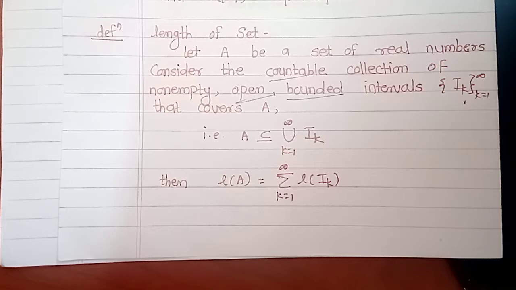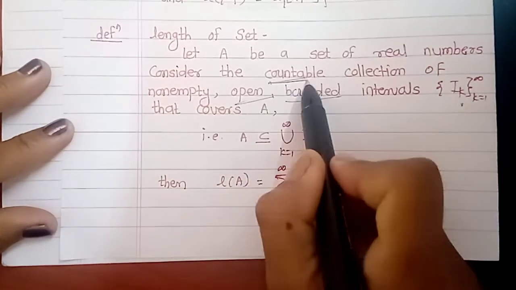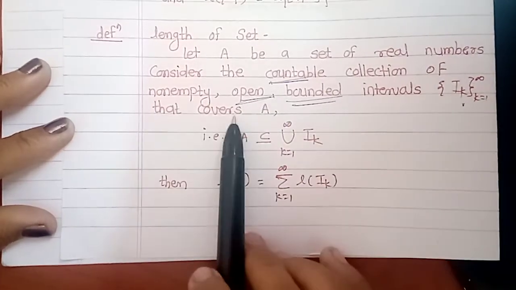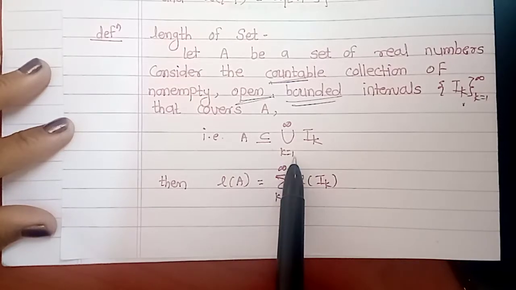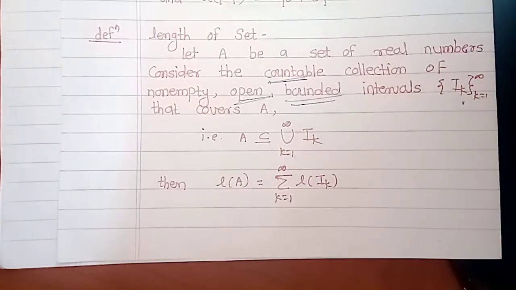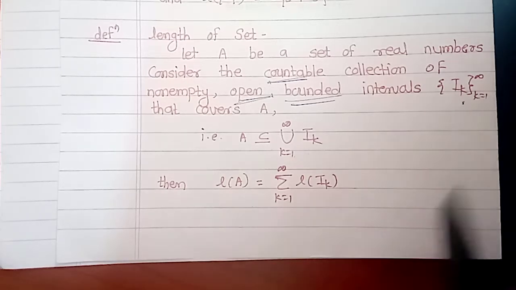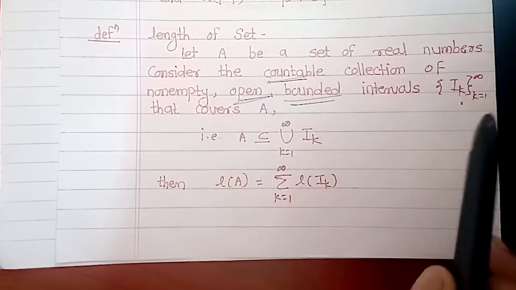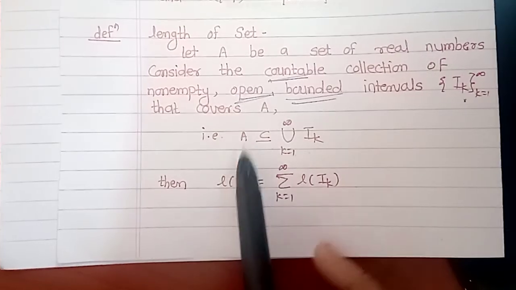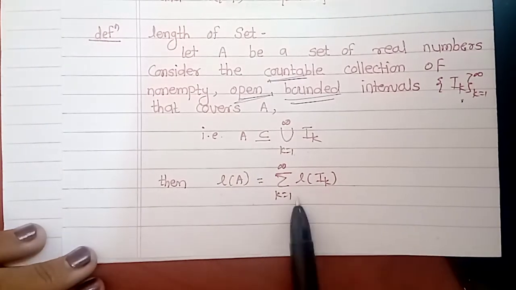Let A be a set of real numbers, and consider a countable collection of non-empty open bounded intervals I_k that covers A, that is, A is a subset of the union of I_k. Then the length of A is equal to the sum of the lengths of each of these intervals.